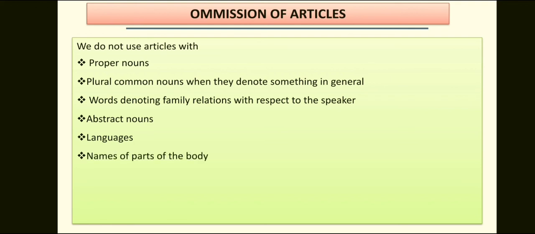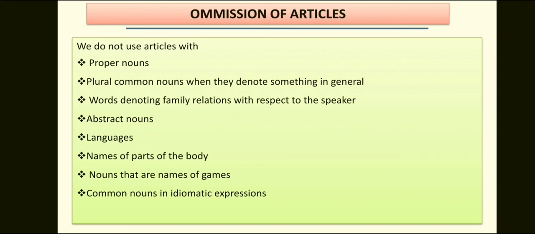We do not use articles with names of parts of the body. We do not use articles with nouns that are names of games. We do not use articles with common nouns in idiomatic expressions. Some common nouns, if they denote institutions in general, do not take any article. For example, I would rather stay at home with my family.